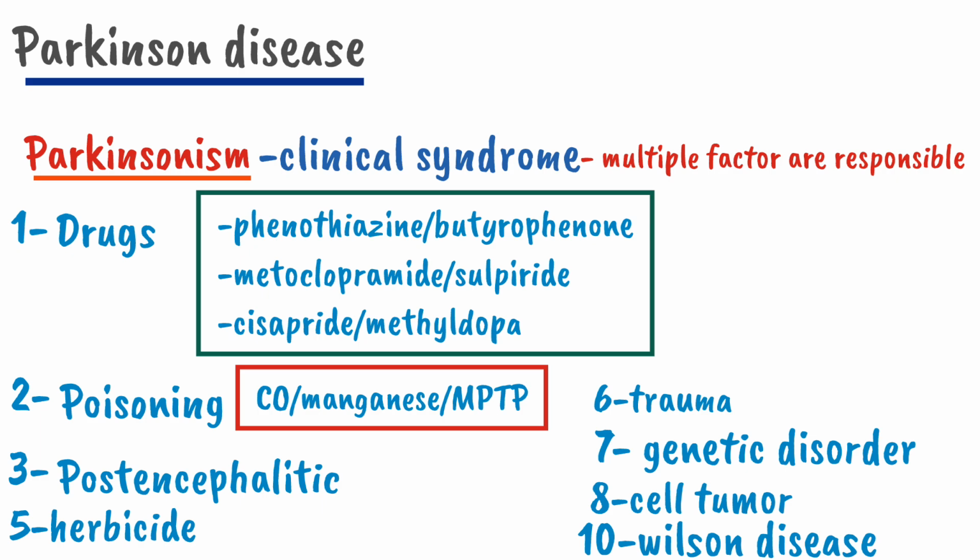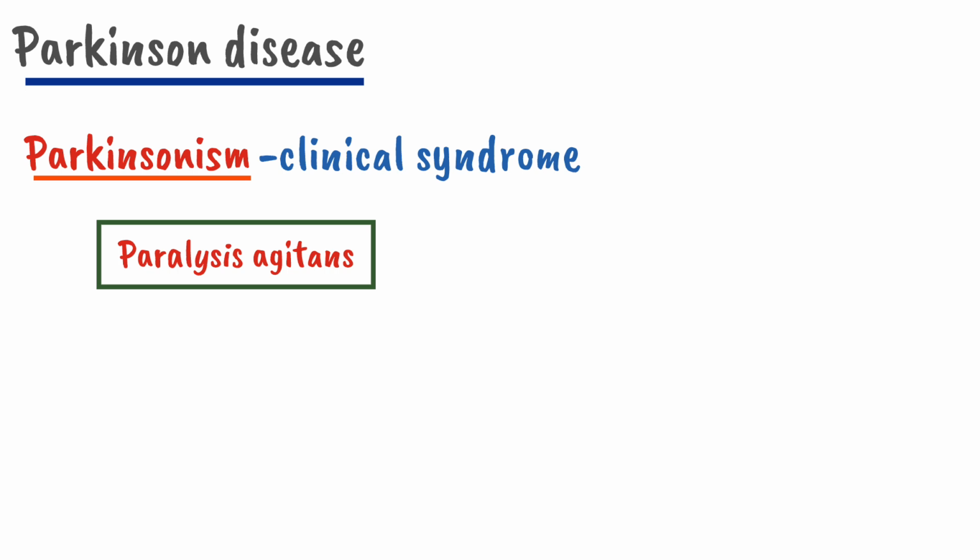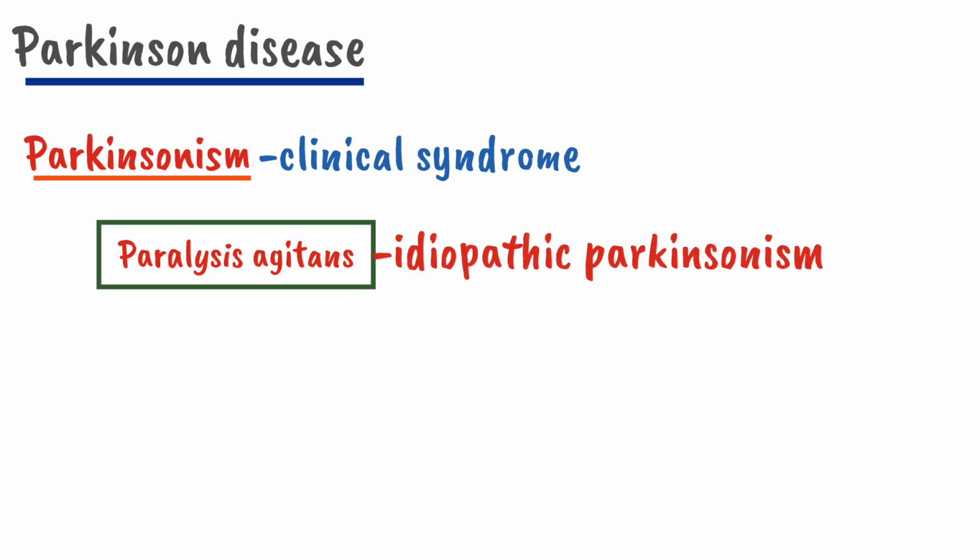The last one is paralysis agitans, also called idiopathic Parkinsonism. That means when the cause of the Parkinsonism is not known, meaning there is no secondary cause of Parkinsonism, it is called idiopathic Parkinsonism. This idiopathic Parkinsonism is called Parkinson disease. So in short, Parkinsonism is a clinical feature of tremor, rigidity, bradykinesia and postural instability, while Parkinson disease is idiopathic Parkinsonism. Now let's discuss Parkinson disease.